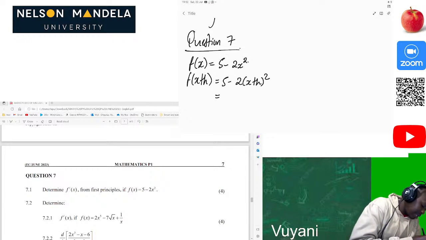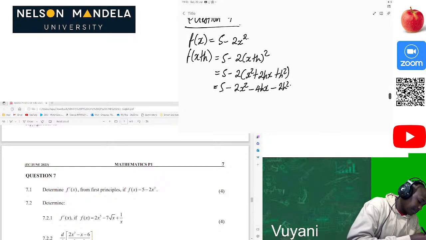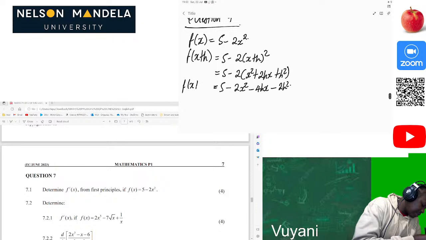So we expand that, that would be 5 minus 2 times x squared plus 2hx plus h squared, then that would be equal to 5 minus 2x squared minus 4hx minus 2h squared. Okay, so this will be our f of x plus h.